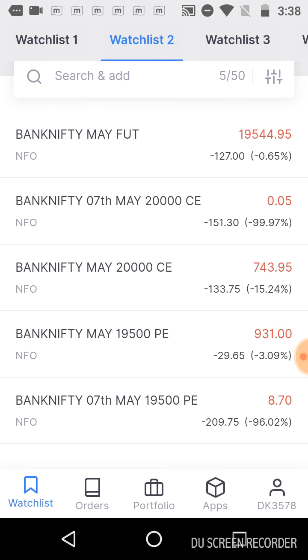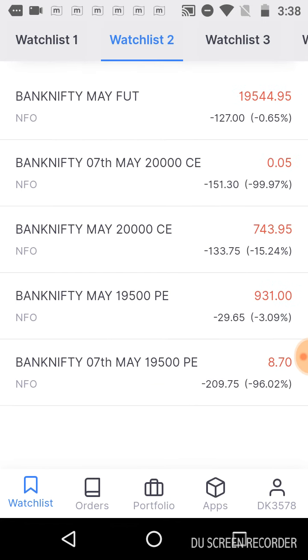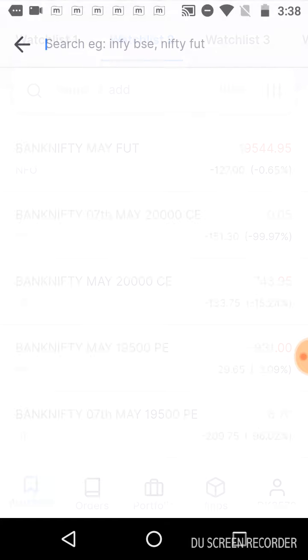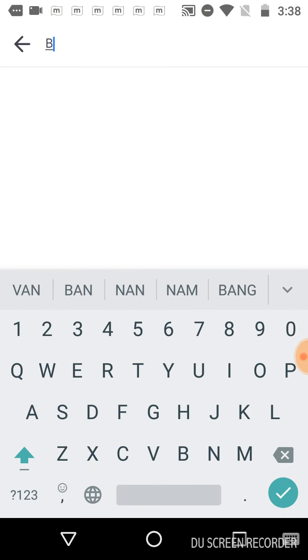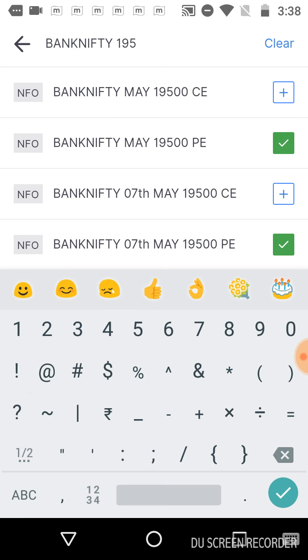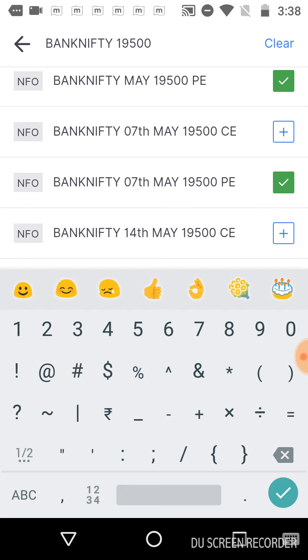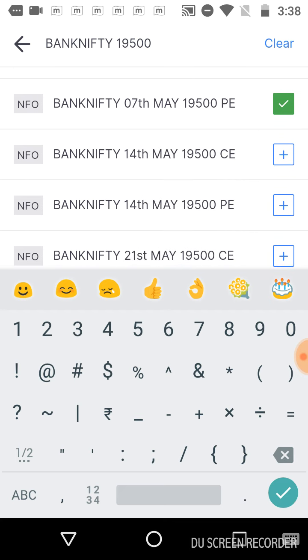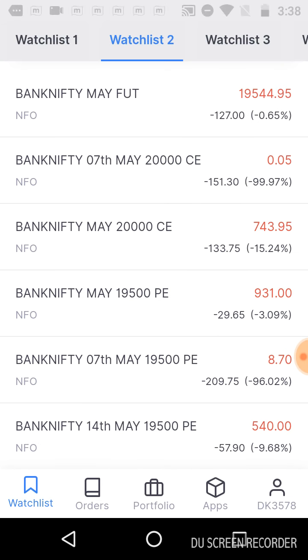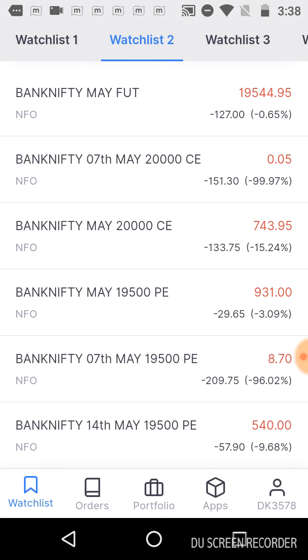You can do paper trading before doing anything, and please consult your financial advisor before doing anything. This is only for suggestions. For the next week, look at Bank Nifty and the 19,500 PE, and we can add 14th May as the next expiry. We can see the value for 14th May is also reduced, but it is still very high, 540 rupees.